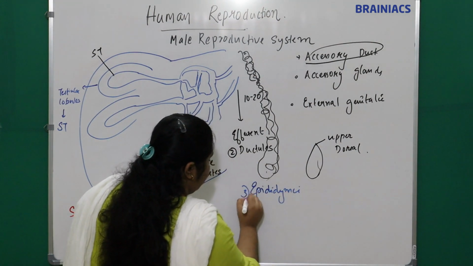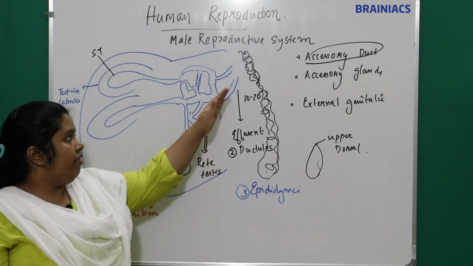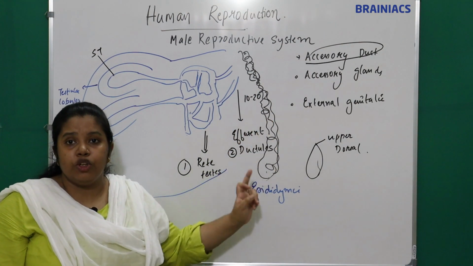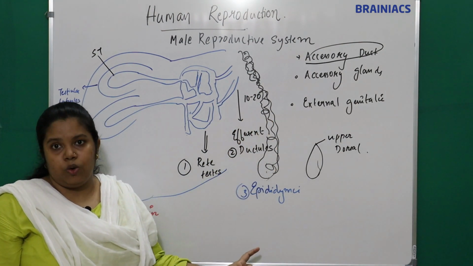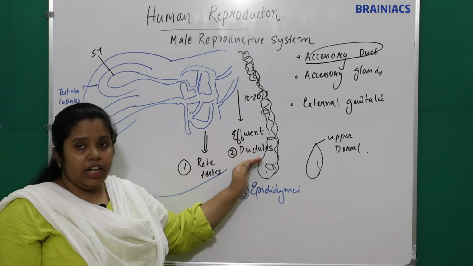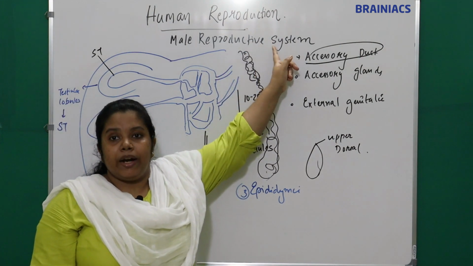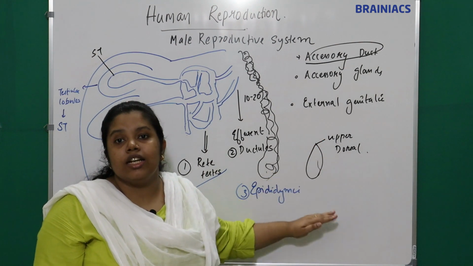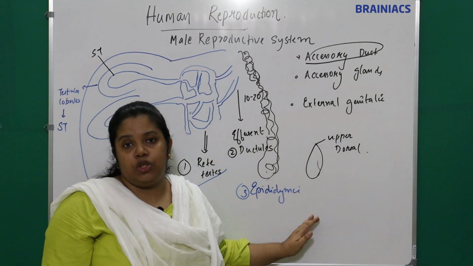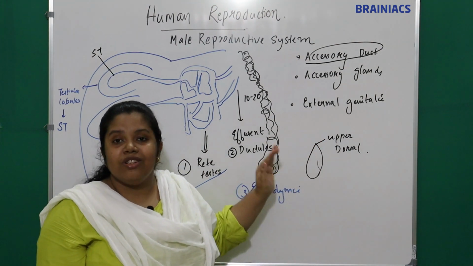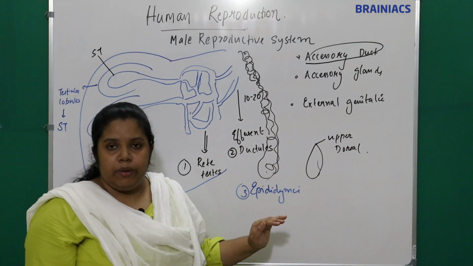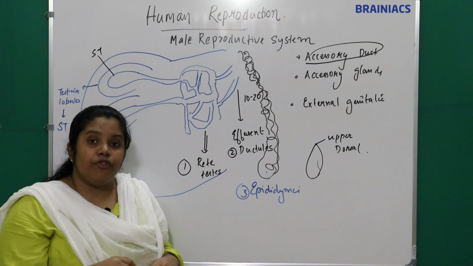This is the third one. They connect to the epididymis, a highly coiled single tube. The efferent ductules leave the testis from the upper and dorsal surface of the testis and connect to a highly coiled single tube called the epididymis. Okay, we will see what is the function of the epididymis.